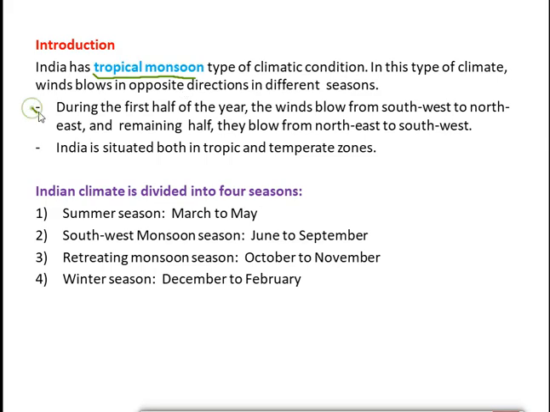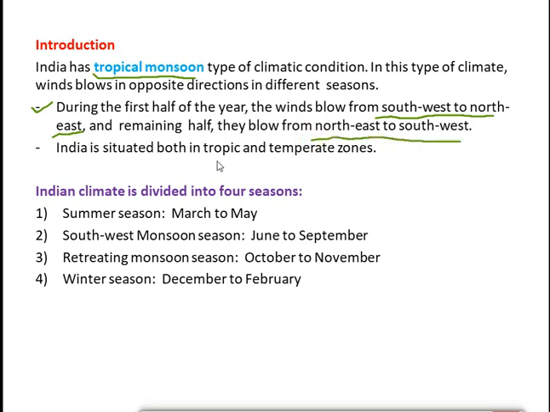Now, during the first half of the year, the wind blows from southwest to northeast. So we have 12 months, right? During the first half of the year, if we consider from January to the 6th month, that is till June, the wind will blow from southwest to northeast. That is the direction of the wind. And during the remaining part of the year, that is from July to December, the wind will blow from northeast to southwest. Okay, so during the first part of the year, the wind will blow from southwest to northeast, and during the second part of the year, the wind will blow from northeast to southwest.